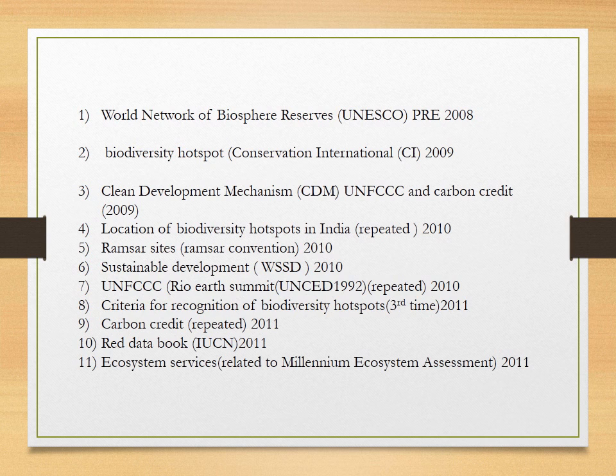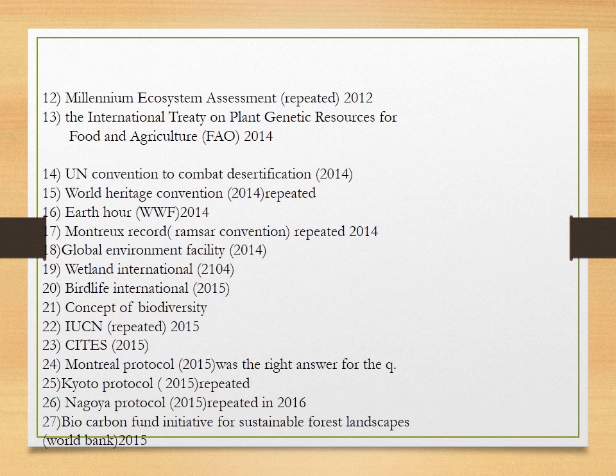It was asked in 2012, as you will see. Okay friends, so the Millennium Ecosystem Assessment was asked in 2012. And at number 13, International Treaty on Plant Genetic Resources for Food and Agriculture. It is a treaty initiated by the Food and Agriculture Organization.